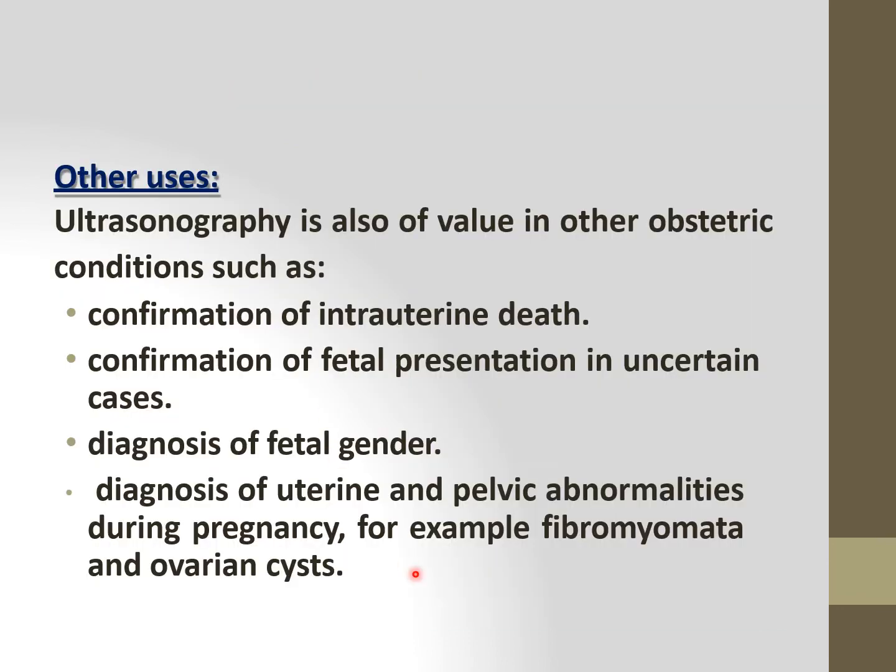And the other uses include, it can be used in the case of intrauterine death, we can confirm the death of the baby, and we can confirm the presentation if the presentation of the baby is uncertain, and we can identify the gender of the baby. We can identify uterine and pelvic abnormalities, that is if the uterus is having any abnormality or if the pelvis is having any abnormality. For example, if a fibroid is there or if an ovarian cyst is there, all those things we can identify in the ultrasonography.